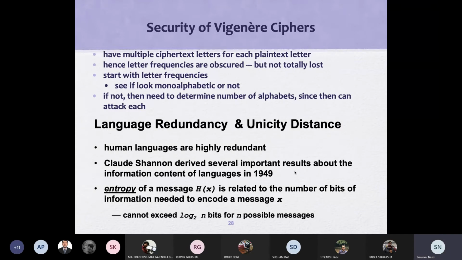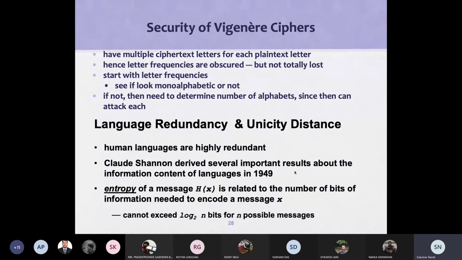In this context, the famous Shannon, whose channel capacity theorem and sampling theorem you know, also came up with entropy-based language analysis in 1949.